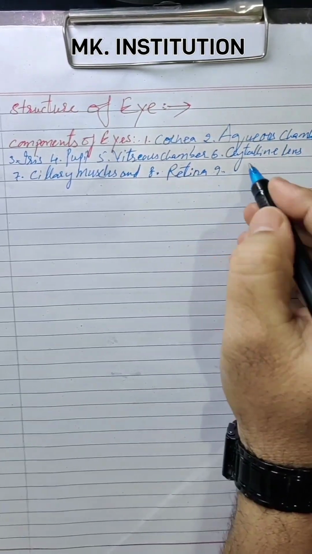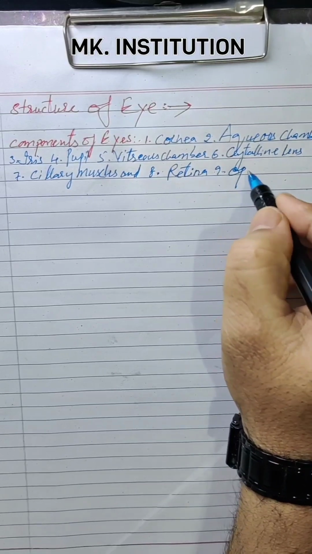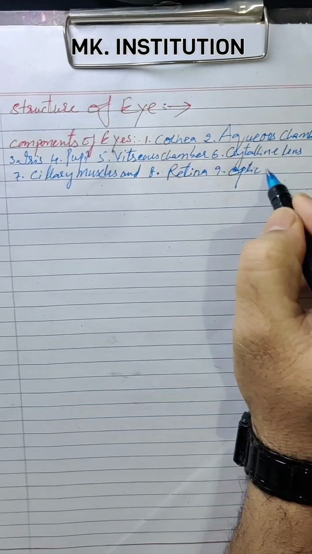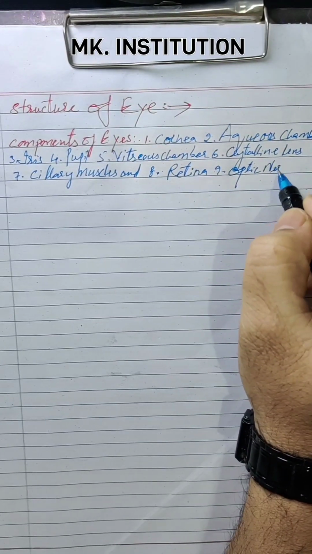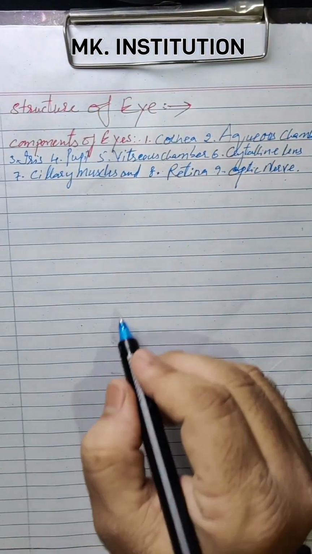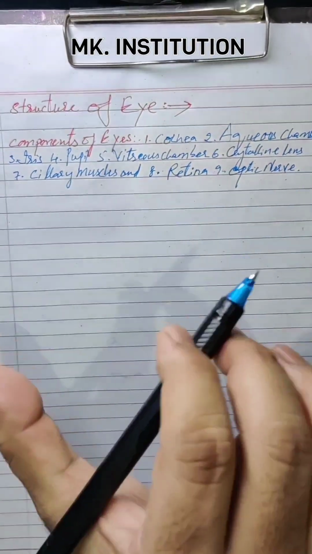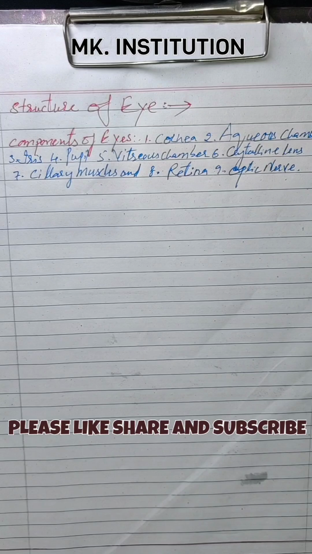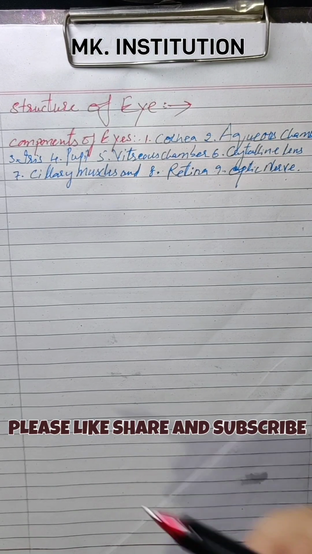Ninth also you can write optic nerve. These are the important components of the eye, important parts of the eye. So we'll study one by one what is the importance of these parts.